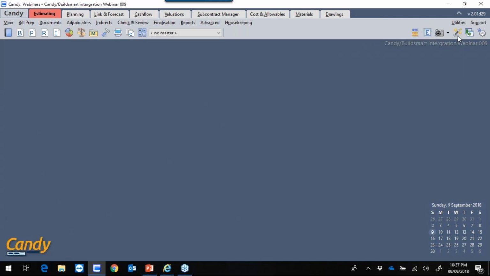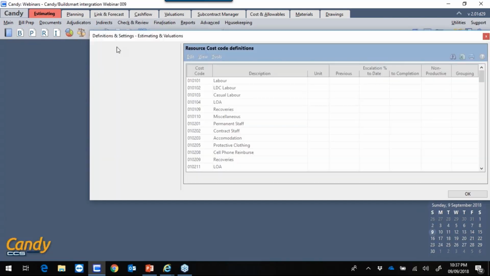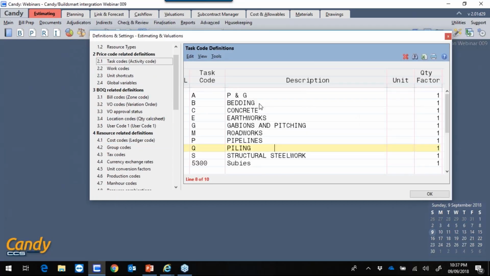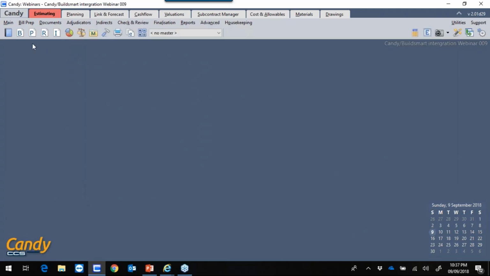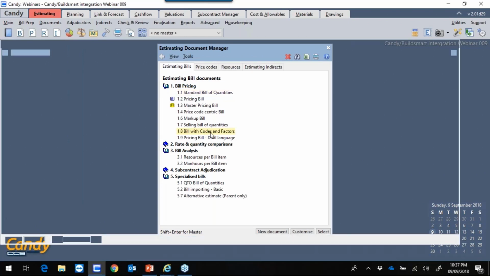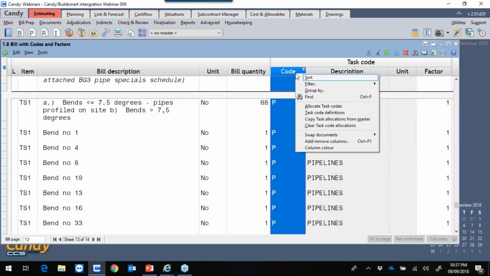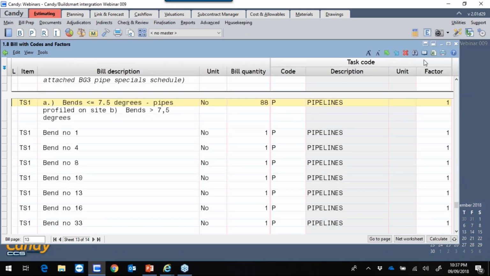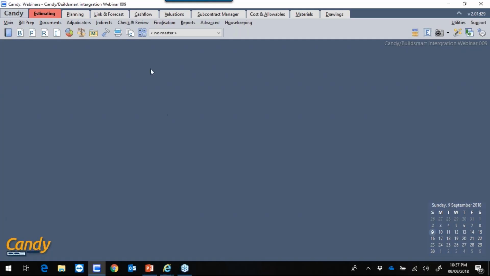Next, I need to check my task codes. To do that, I'll click on my blue hammer, go to my task codes and ensure that they have all been generated and defined in the definitions and settings. I'll then click on OK, go to the blue book, open my bill with codes and factors. In the task code column, filter for blanks, no items have been found. I therefore have all the requirements needed.